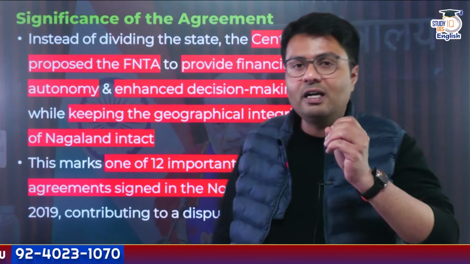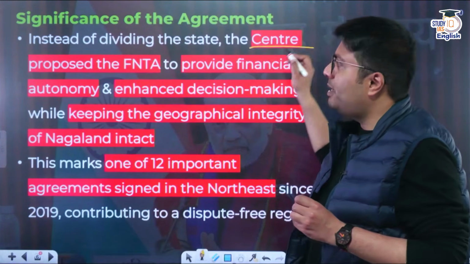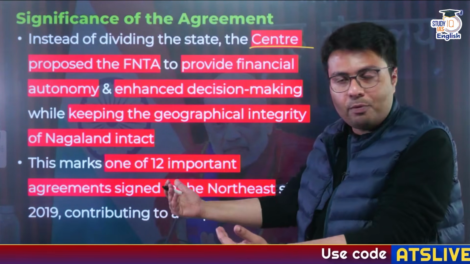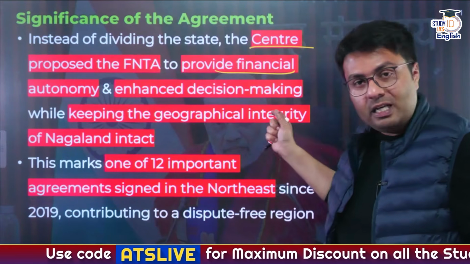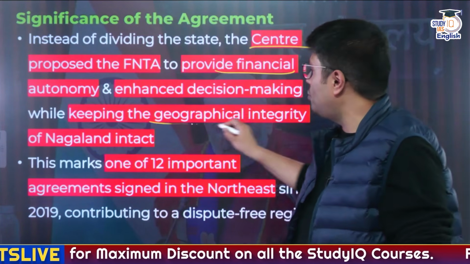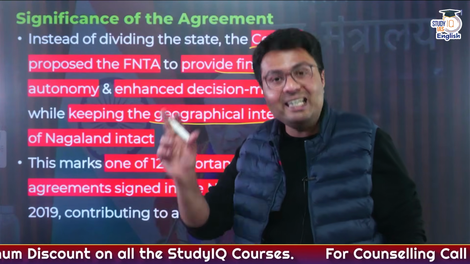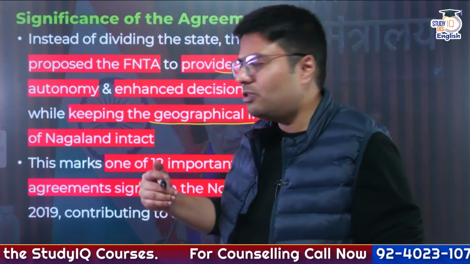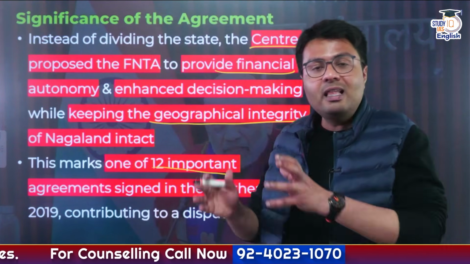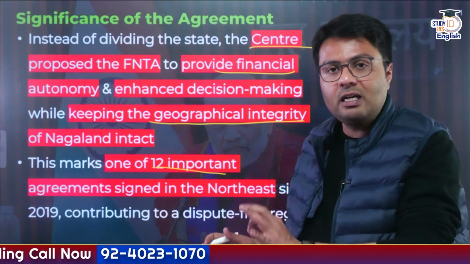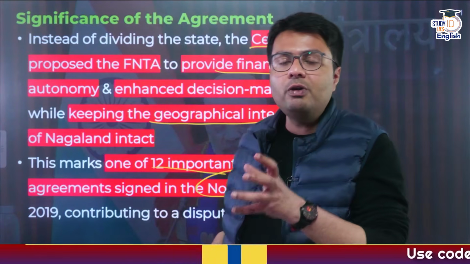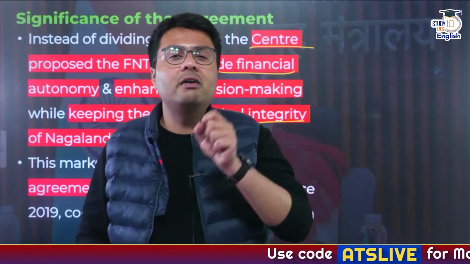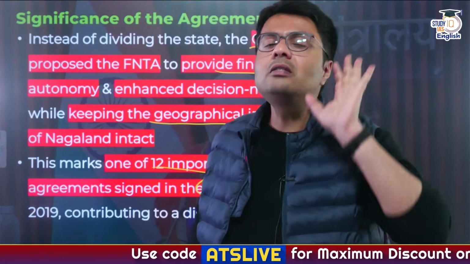Now, this agreement is very significant. First of all, instead of dividing the state, the central government has proposed formation of an FNTA body which provides for financial autonomy as well as enhanced decision making to these tribes, and at the same time it has kept the geographical integrity of Nagaland intact. Similarly, this is one of the 12 important agreements that has been signed with the presence of the central government with different bodies in the northeast, and it is looking to contribute in order to make the entire northeastern part of our country dispute free. Right? So this is the significance of this agreement.